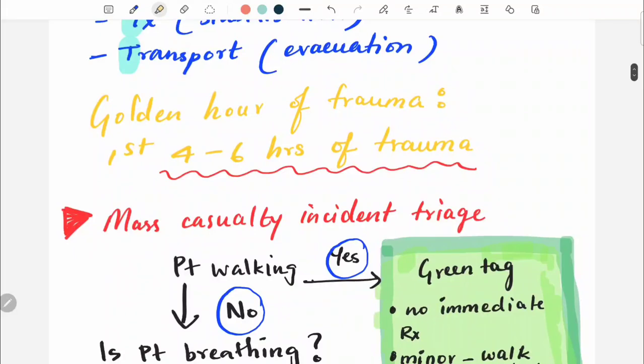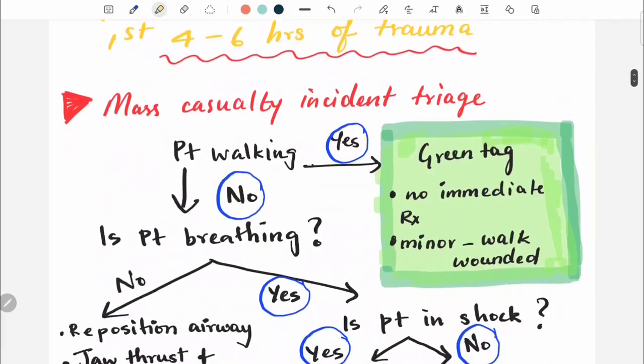In any triage system we need to know the golden hour of trauma. In any trauma, in any mass casualty or multi-casualty incident, a very, very important hour is the golden hour of trauma. What do you mean by this golden hour of trauma? Always the first 4 to 6 hours of trauma is known as the golden hour of trauma.